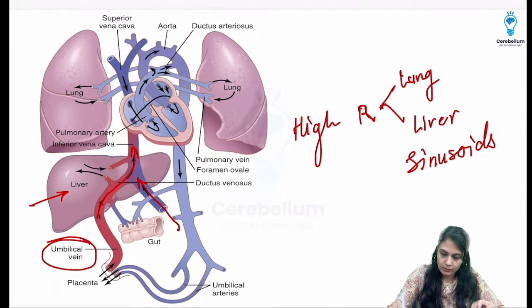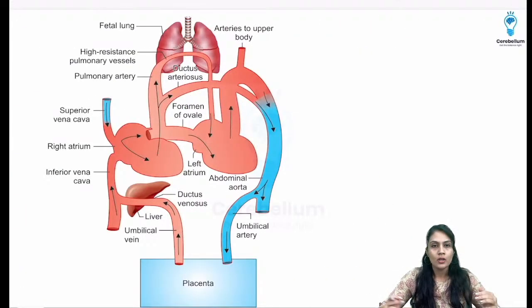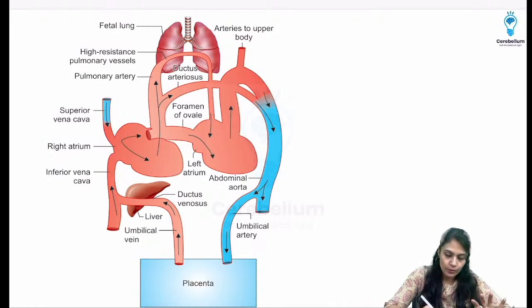See over here, this is the foramen ovale, this is the ductus arteriosus, ductus venosus. Okay, let's move on as you guys ask me the question. So if I divide the right atrium and left atrium separately, or the right side of the heart and left side of the heart, this is how it is going to look.